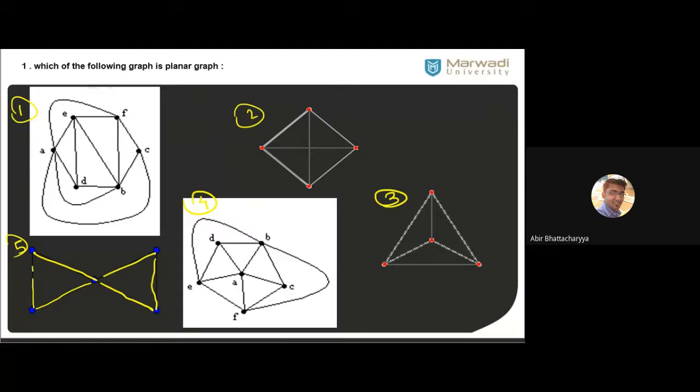So all of you start solving. Which one is planar? Which one is non-planar?